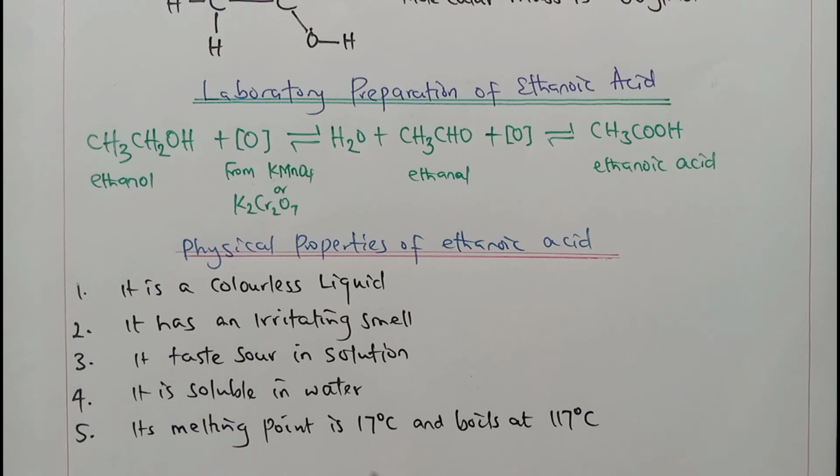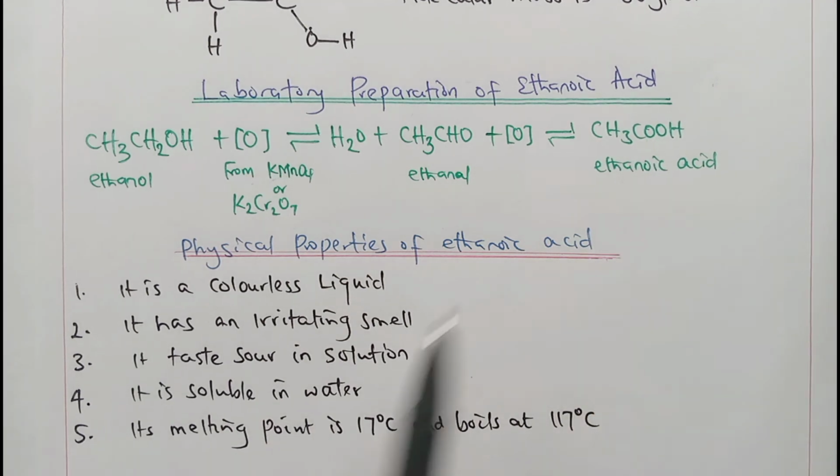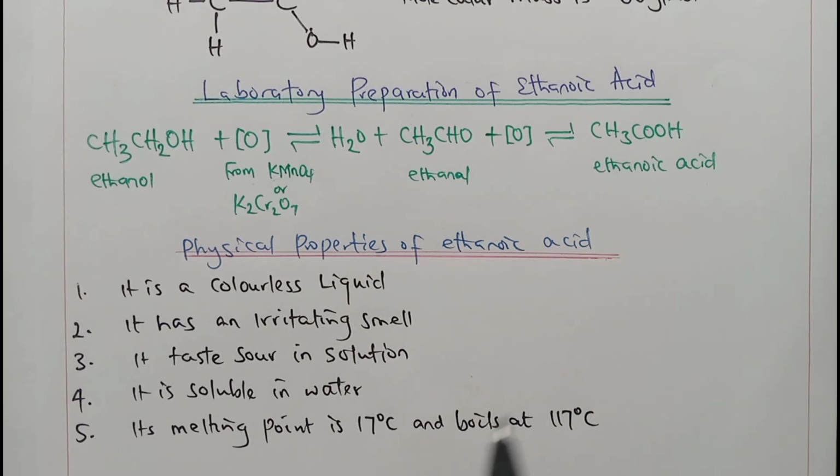The numbers are not really important, but I just want you to know that it has a high melting and boiling point when we compare this ethanoic acid with other members of alkane, alkene, alkyne, even benzene. I don't know if you get me here. This is actually as a result of the carboxylic group that is present, and that carboxylic group contains hydrogen bonding. And I want you to know that the acidic property of this decreases.